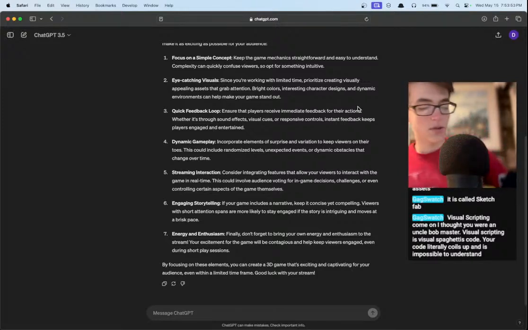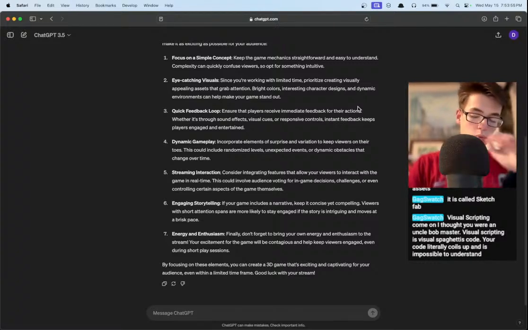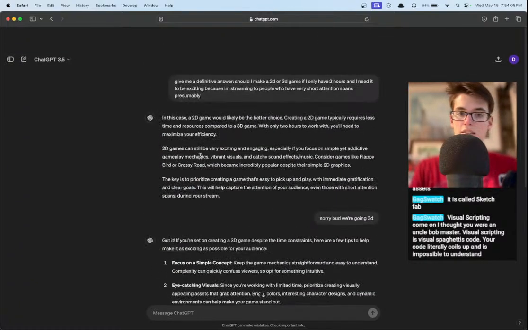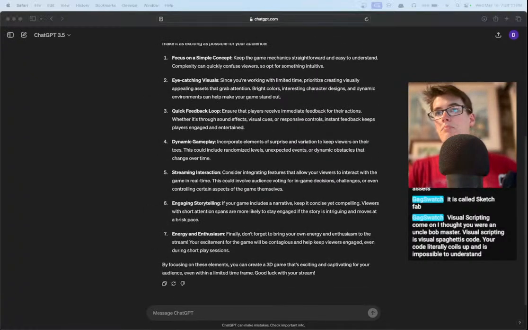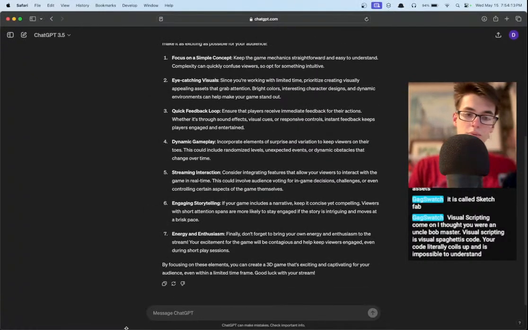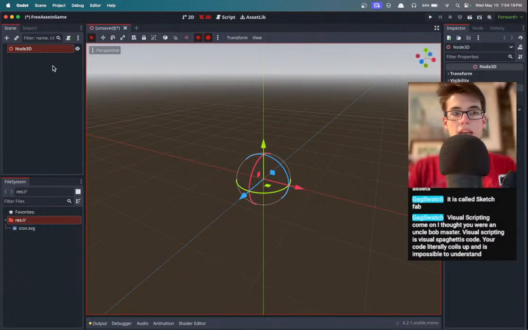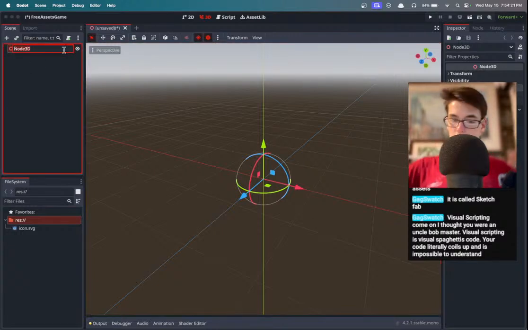Okay, look, visual scripting does have its advantages, I will say. While I prefer C++, there are cases where you just need to throw together some functionality quickly, and for that you need either visual scripting or a really quick-to-use language. C++ is not going to work for prototyping because it just takes so long to compile. But we're in Godot tonight, so we can prototype pretty quickly using Python/GDScript. And we're making a 3D game since apparently you guys hate 2D now, and I prefer making 3D games because it's more fun. And we will call this scene.